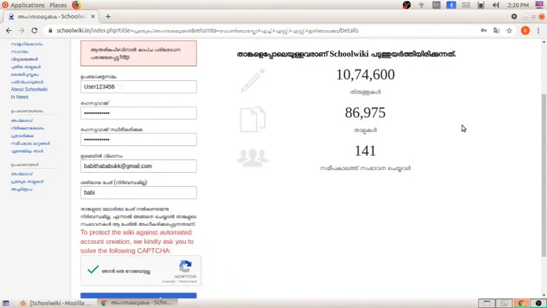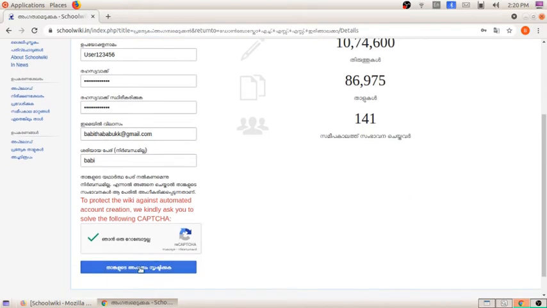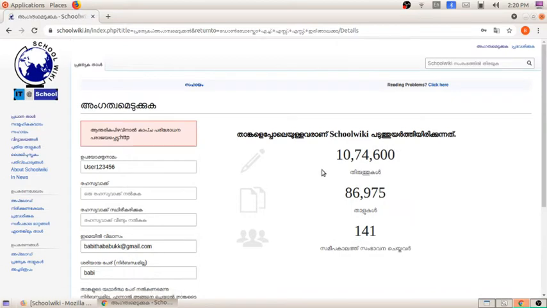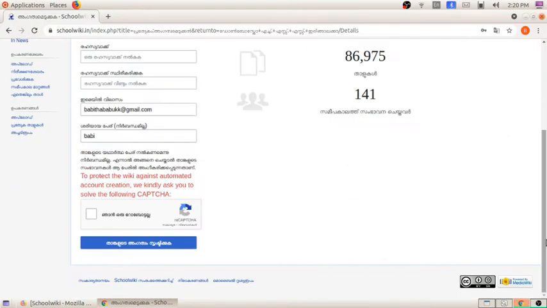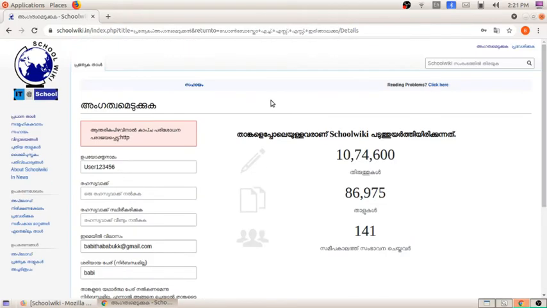It will be showing the tick mark again when I am submitting. It is showing some error. Yeah, it is showing some problems, some internal errors. The CAPTCHA verification failed due to an internal error, like that it is showing. So maybe some technical issues. I hope you understood how we can become a member of this school wiki.